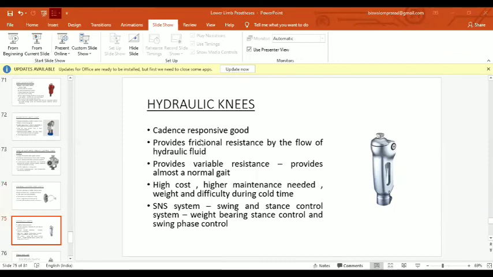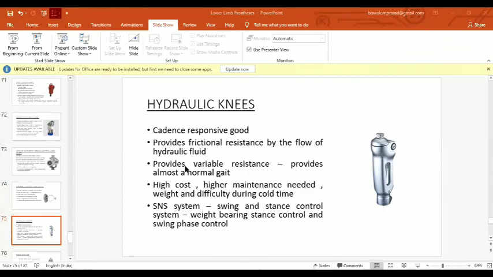Cadence responsive in this knee is very good because it has some dampening method and it can be adjusted according to the cadence of the patient. That means if the patient is a slow walker, it can be adjusted. The cadence can be adjusted, and if the patient is a speed walker, it can be adjusted too. Provides frictional resistance by the flow of hydraulic fluid, which is generally known as the